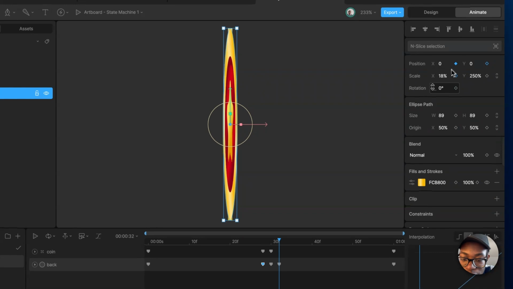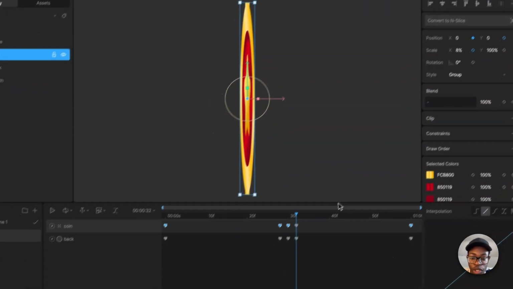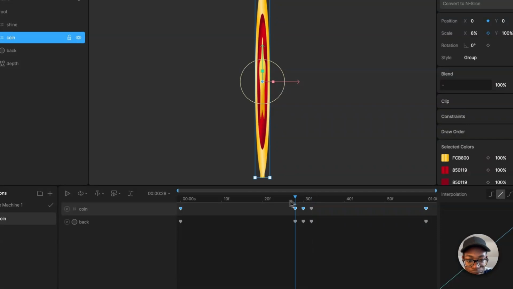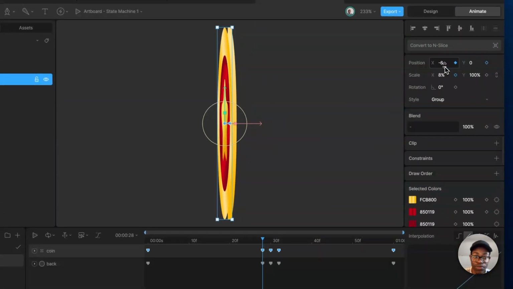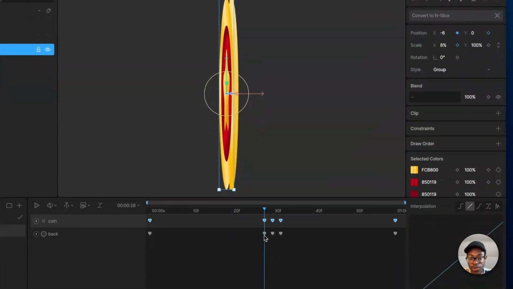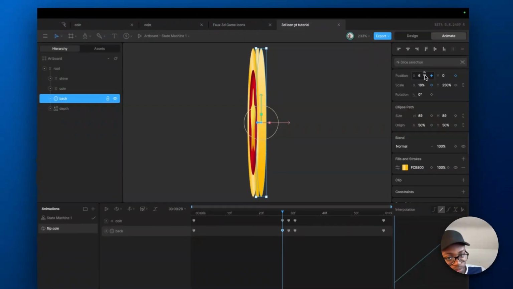Keyframe the position for the coin back and the coin front, X-axis alone. Now on this coin front, we're going to move it -6. It moves to this side. And for the back, we're going to move it +6. It moves to this side. You might guess what I'm doing now.